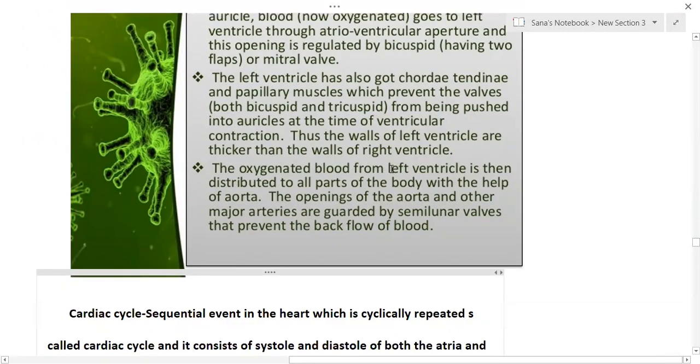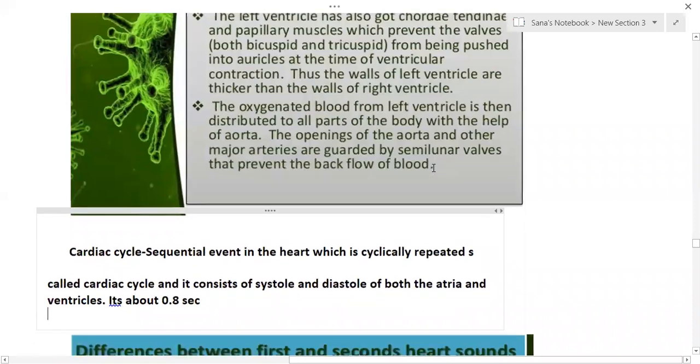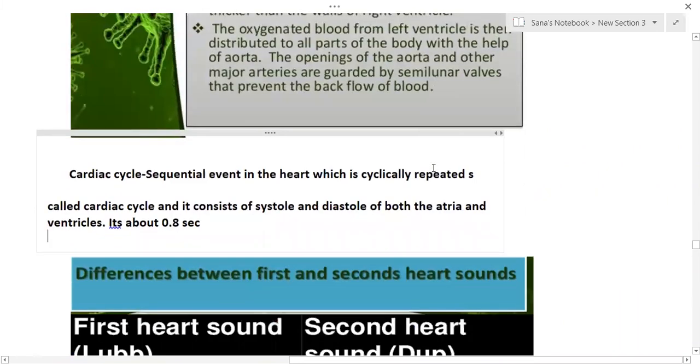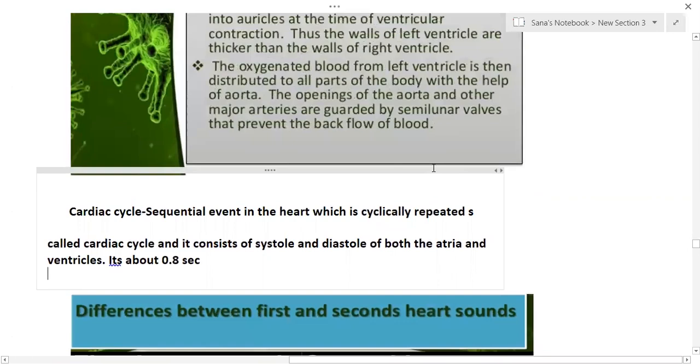The oxygenated blood from the left ventricle is then distributed to all parts of the body with the help of the aorta. So the aorta is the largest artery. The opening of the aorta is guarded by a semilunar valve. The pulmonary artery is also guarded by a semilunar valve, so that prevents the backflow of the blood from the aorta. So this is about the structure of the human heart.